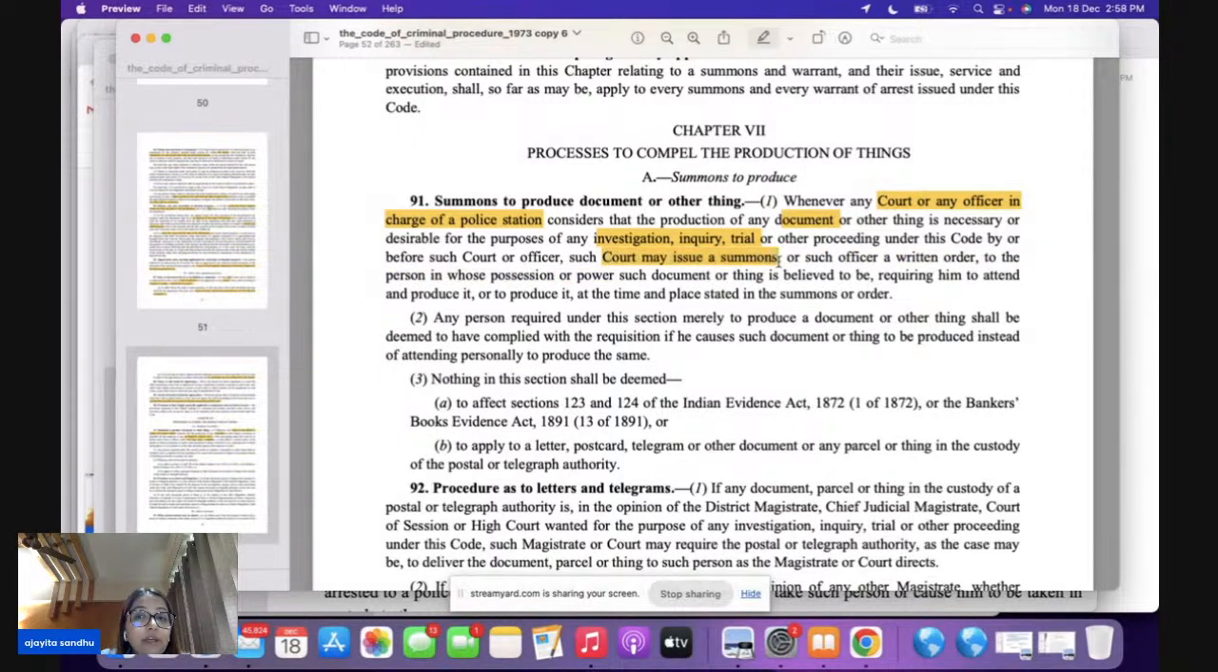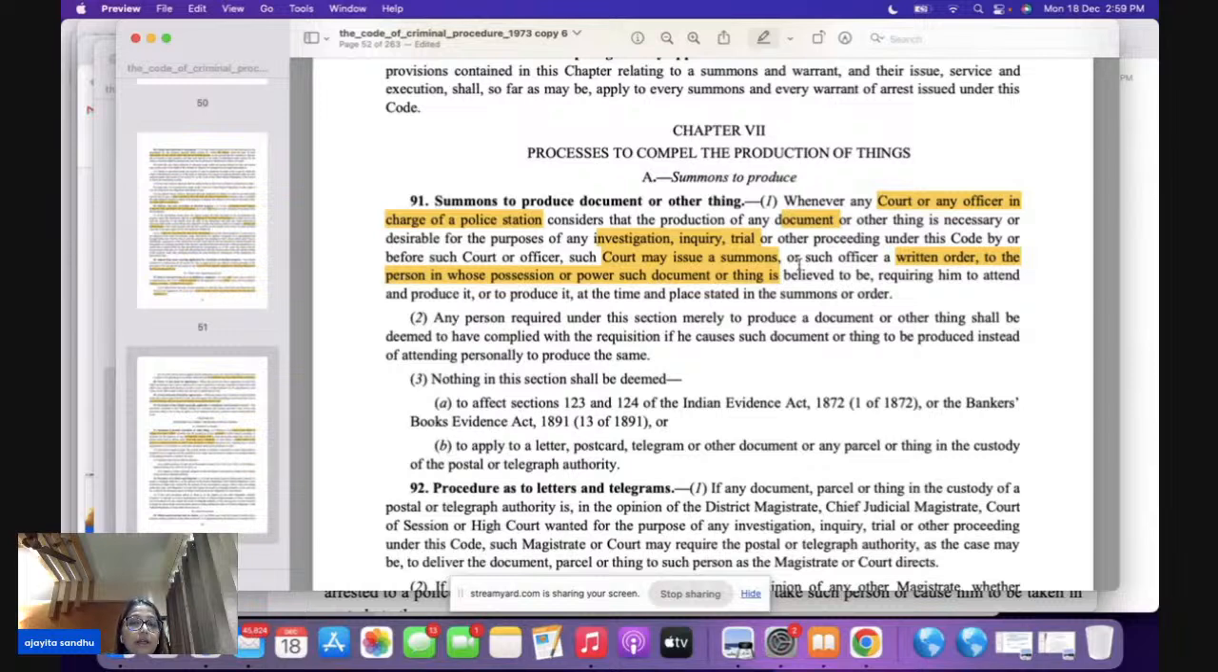Either the summons will be issued or a written order is going to be issued to the person in whose possession or power such document or thing is. The word person here, remember, does not include an accused. We are not talking about an accused here. Okay, so you cannot issue summons to an accused under section 91.